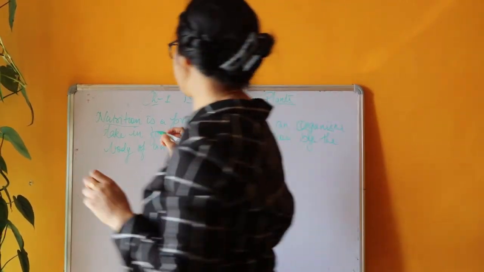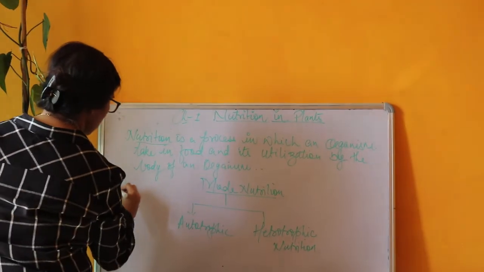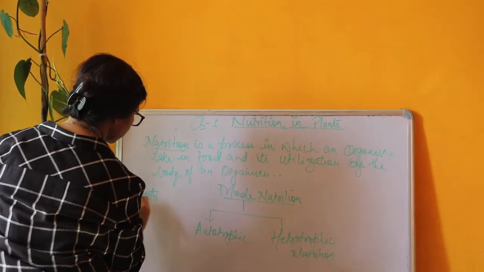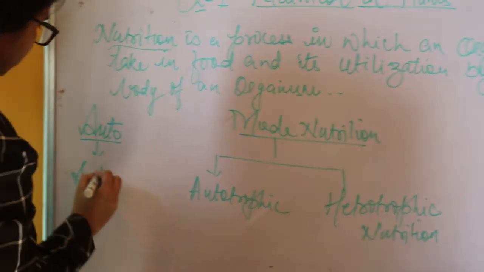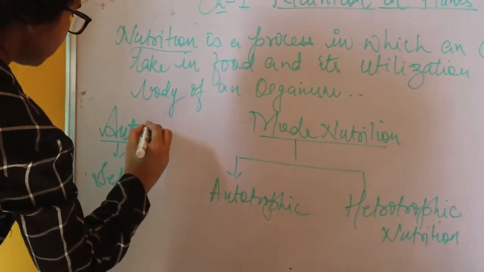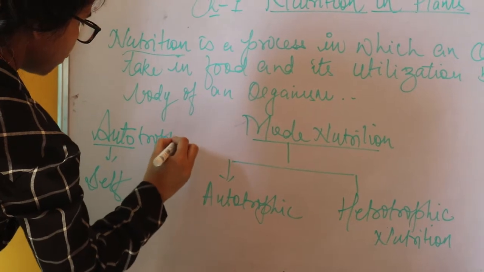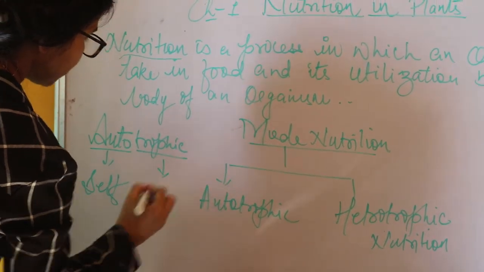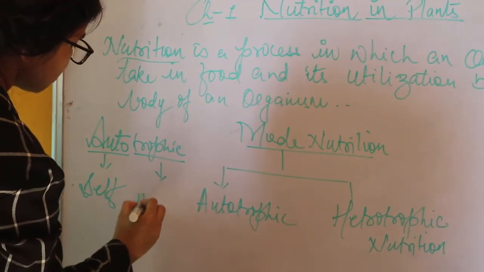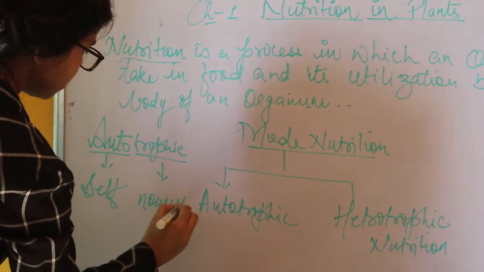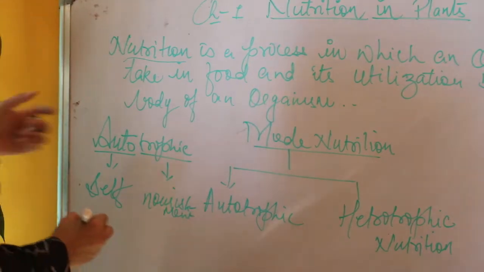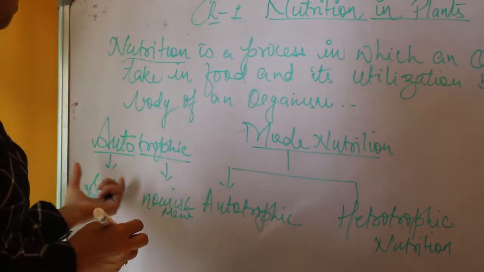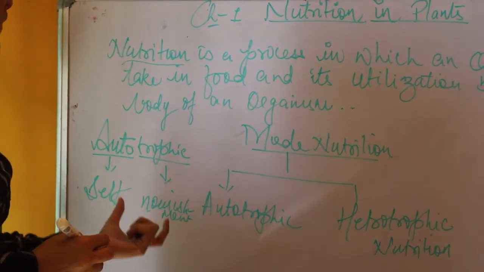So auto means self, and tropic means nourishment.